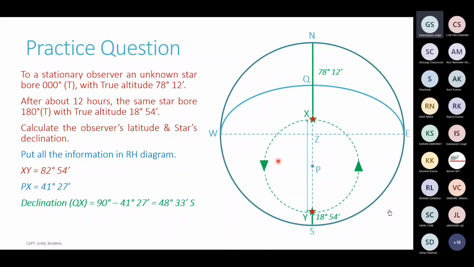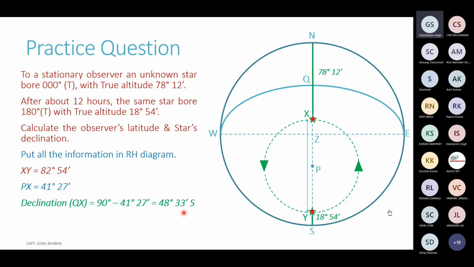From this, we can now find out the declination of the star, which is basically how far away from the equinoctial this star is, that is Q to X. And this declination is equal to 90 minus polar distance. You can see P to Q is 90, P to X is 41°27', that is the polar distance. So Q to X will be 90 minus 41°27', that is 48 degrees 33 minutes. So QX, which is the declination of the star, is equal to 48°33'.